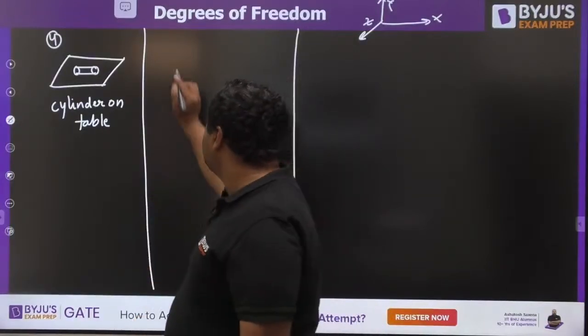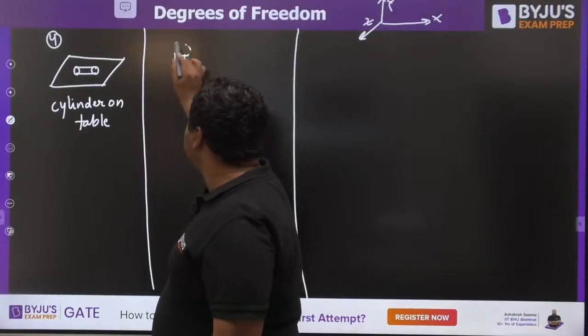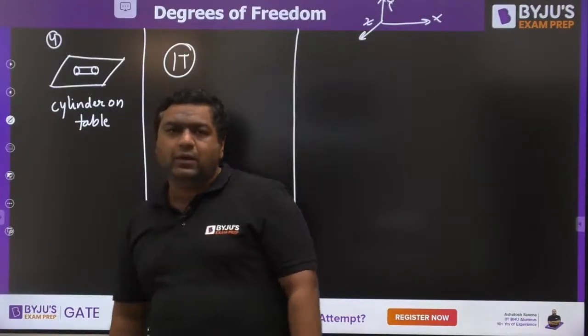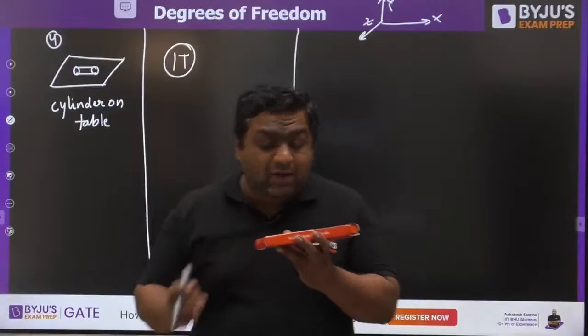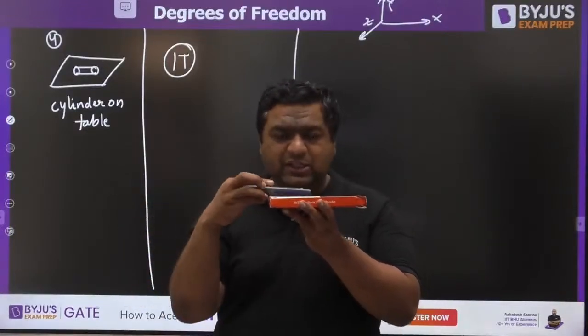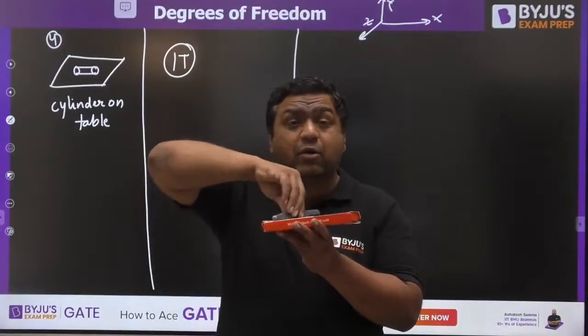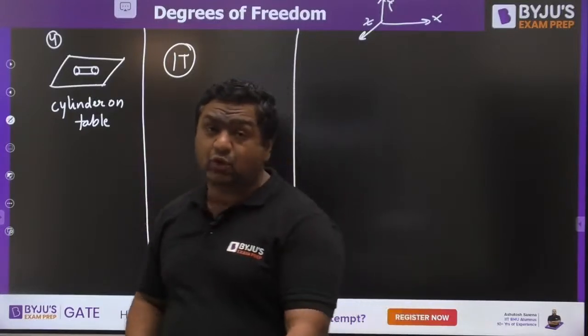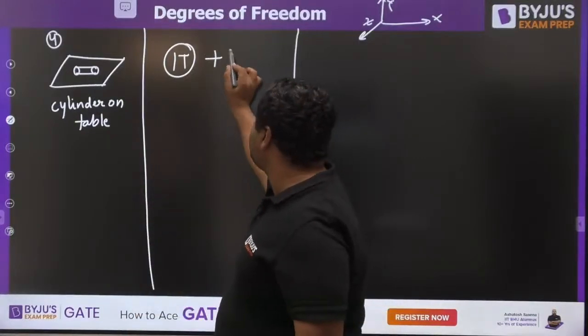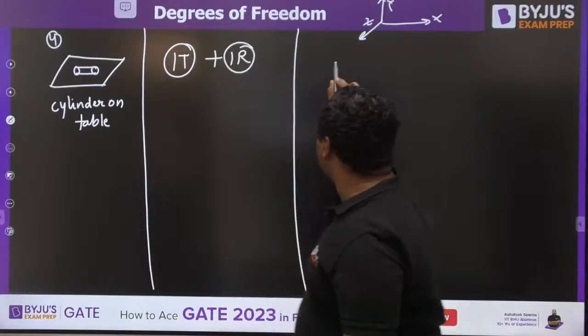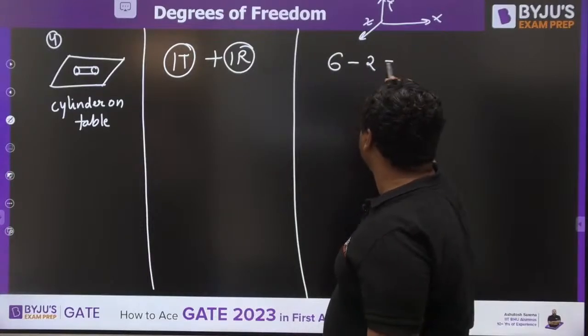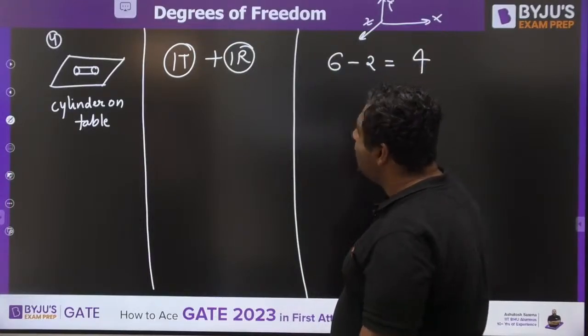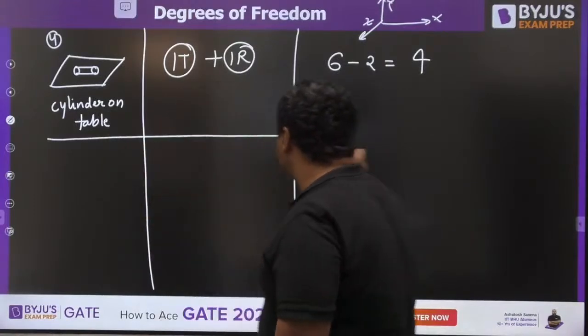So I will say one translation is not possible. Is it clear? If you have rotation, rotation about x is there, rotation about y is there, but rotation about z is not there. So one rotation is also restricted. So out of total, 6 minus 2, 4 are the permitted motions. This is the case of a cylinder on a table.